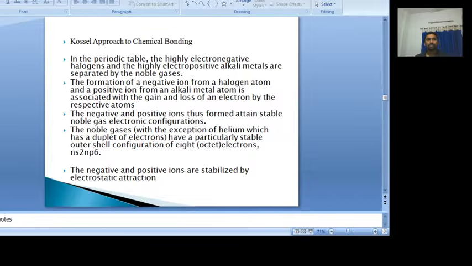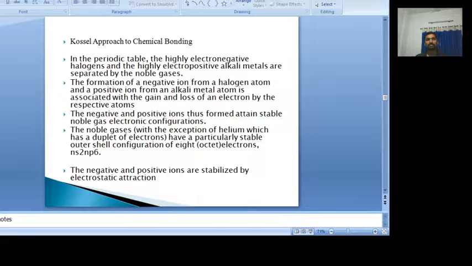Electropositive means they have a greater tendency to lose electrons. When they have a greater tendency to lose electrons, what charge is developed? Positive charge is developed. So that means positively charged ions are formed by which ones? Alkali metals. Like that, the halogens have a greater tendency to accept electrons. So that's why the halogens always form negative ions.